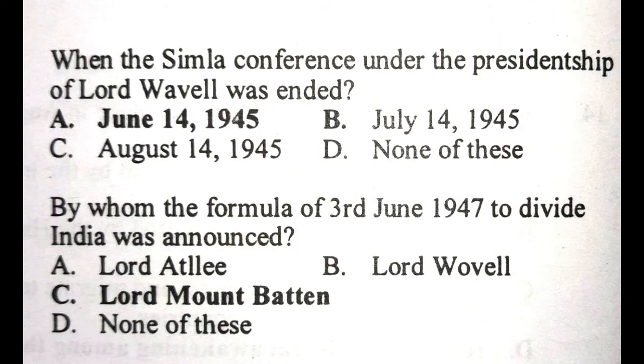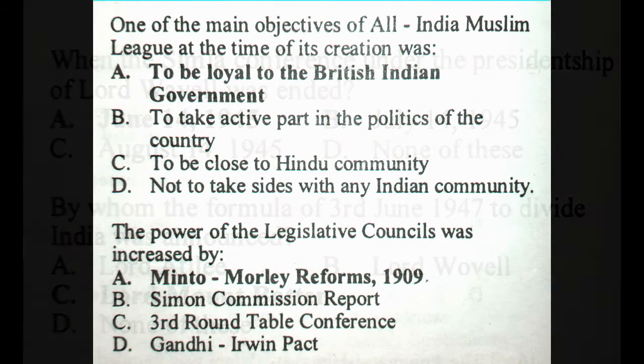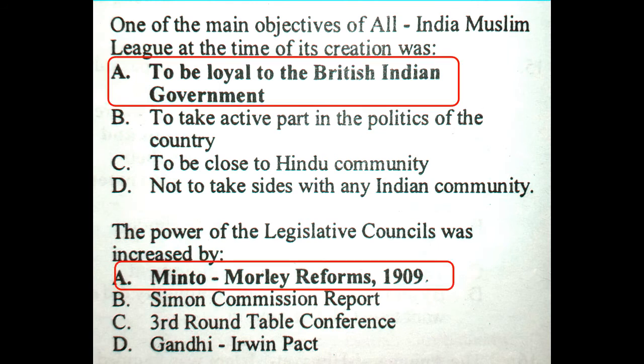Question. When the Simla Conference under the presidentship of Lord Wavell was ended? Answer is June 14, 1945. Question. By whom the formula of 3rd June 1947 to divide India was announced? Answer is Lord Mountbatten. Question. One of the main objectives of All India Muslim League at the time of its creation was? Answer is to be loyal to the British Indian government.